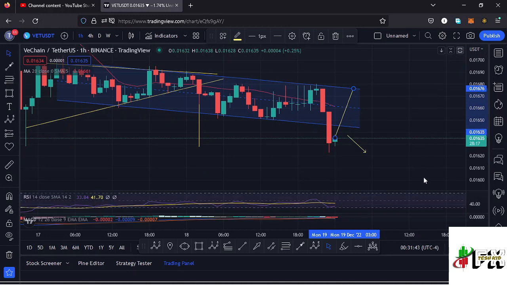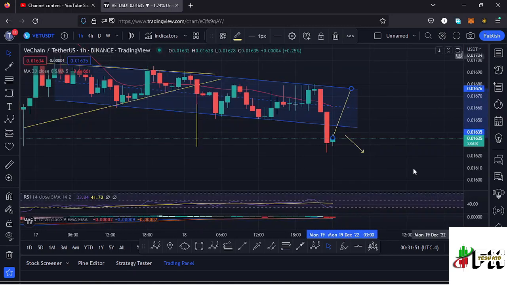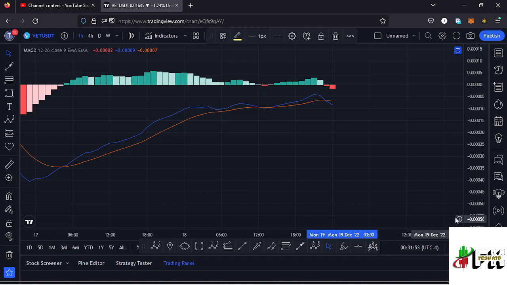Also taking a look at the indicators here on the RSI, we are trading at around the 33 mark, meaning we have massive room for us to support any movements to the upside, and also any movements to the lower side will still be supported. Also taking a look at the MACD, here on the MACD we have printed a bearish cross, meaning maybe lower prices are coming our way. So let's be patient and see how that plays out, and I'll keep you updated.